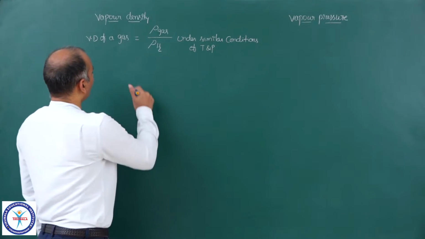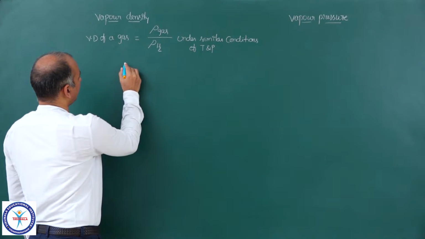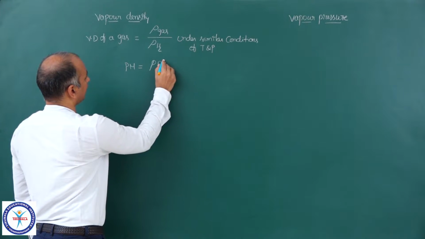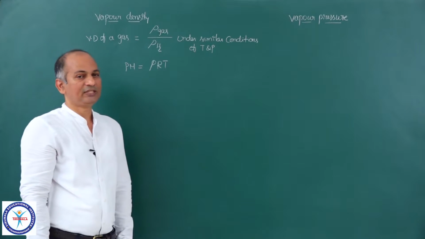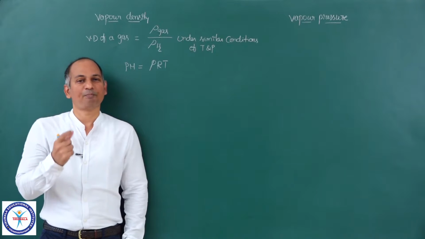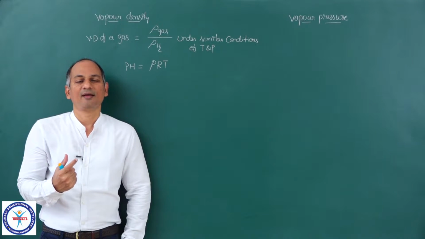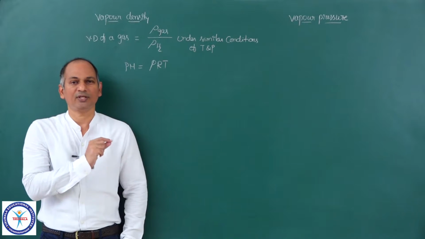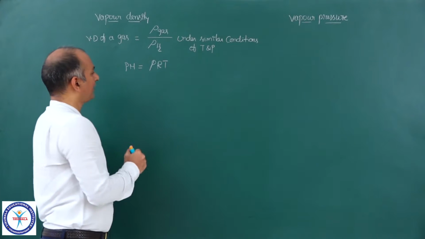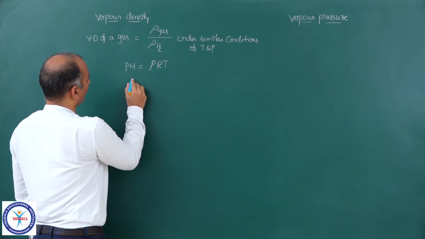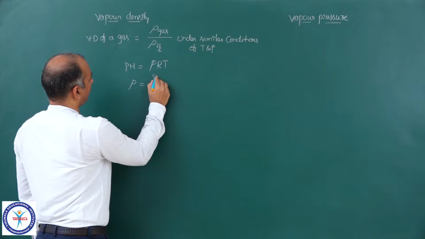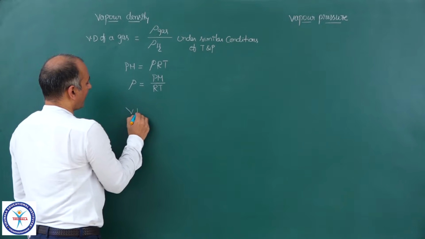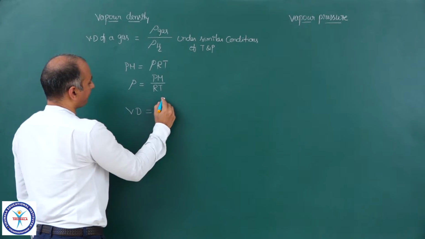Okay, and we know PV is equal to nRT. n can be written as mass upon molar mass. If you rearrange that, you will get PM is equal to rho RT. We already discussed this. Now, if that is the case, then we can write rho is equal to PM upon RT. So, in that case, vapor density is equal to